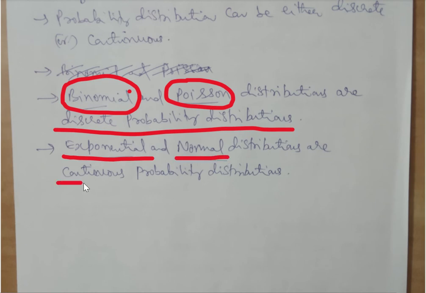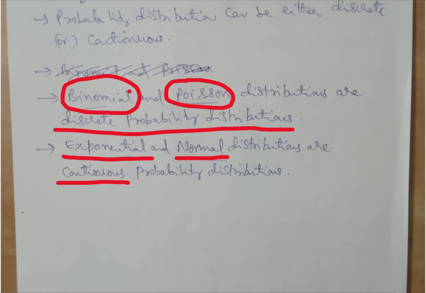These two come under the category of continuous probability distributions. There are other distributions as well, but these four are predominantly used in statistical analysis. So binomial and Poisson come under discrete probability distributions, while exponential and normal distributions come under continuous probability distributions.